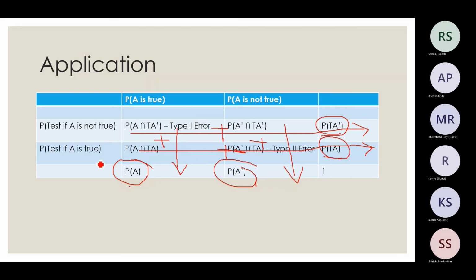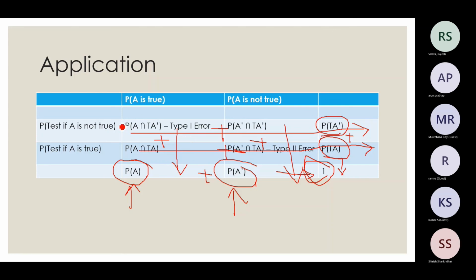Now, as you can see, either I will be having COVID or I will not be having COVID, so the probability of these two will add up to 1. And either I will test negative for COVID or I will test positive, so the sum of those two will be 1. This is an additional check that you can do to ensure that you are doing it the correct way.